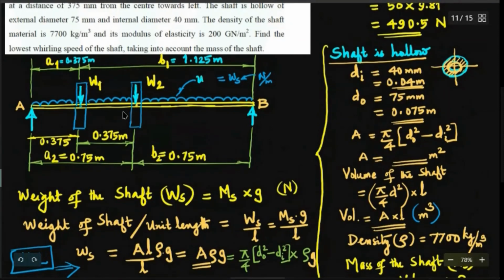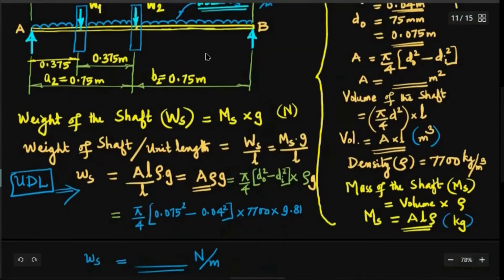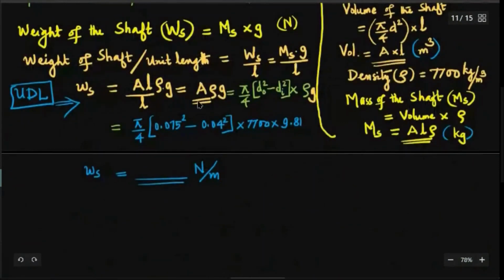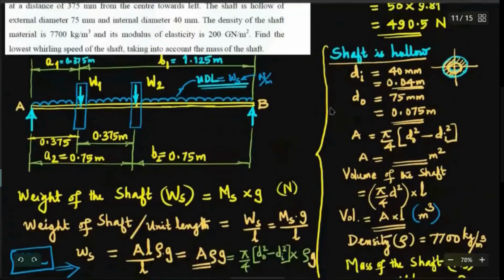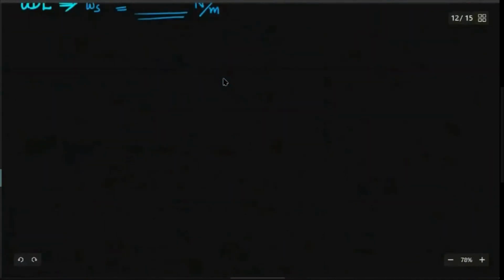So uniformly distributed load, treating mass per unit length of the shaft as small m suffix s multiplied by G, that is small w suffix s, the weight per unit length of the shaft in Newton per meter, has to be treated as a UDL. How do you find it out? Area of cross section of the shaft into density into acceleration due to gravity. So you'll get the weight of shaft per unit length, and this has to be essentially treated as a UDL. Now we have three loads, W1, W2 and the UDL, and because of that, individually you have to consider each one and find out static deflection.